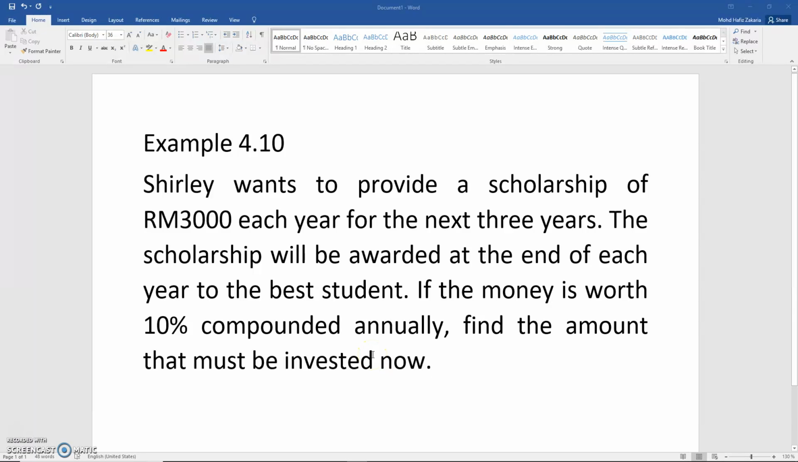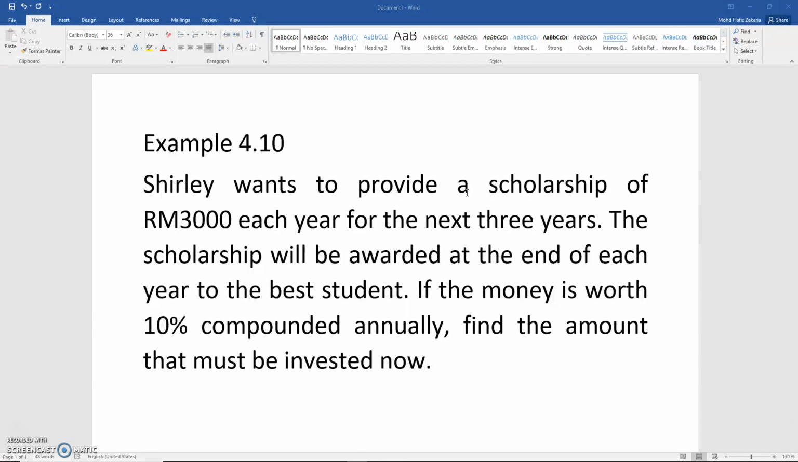Example 4.10. For this example, it is actually similar to what we have discussed in example 4.9. Shirley here wants to provide a scholarship of 3,000 each year for the next 3 years. The scholarship will be awarded at the end of each year to the best student. If the money is worth 10% compounded annually, find the amount that must be invested now. This question is actually the same as what was asked in example 4.9, but the difference is that